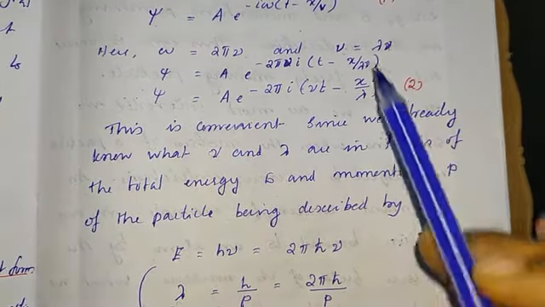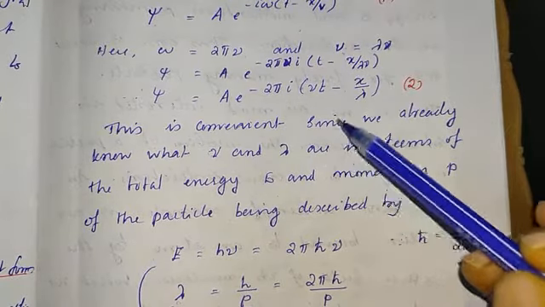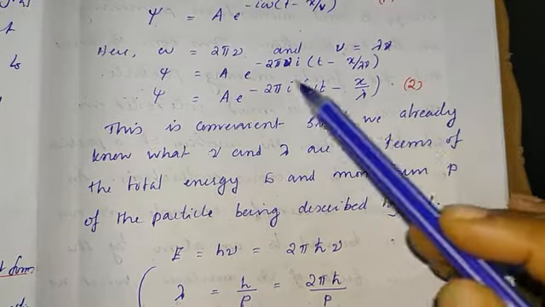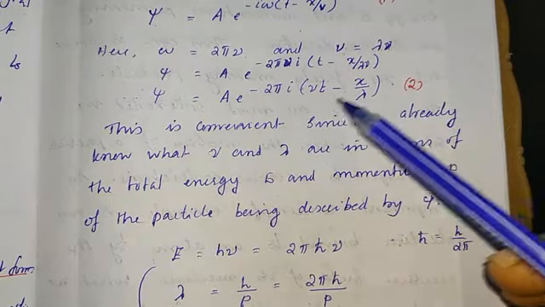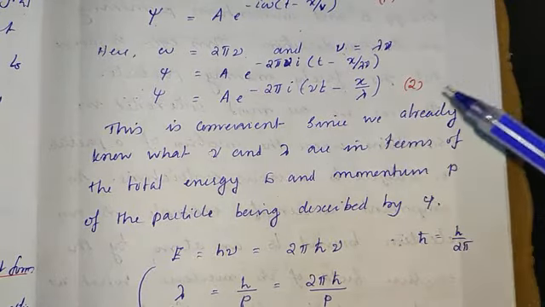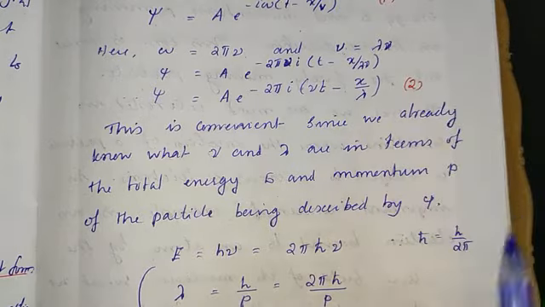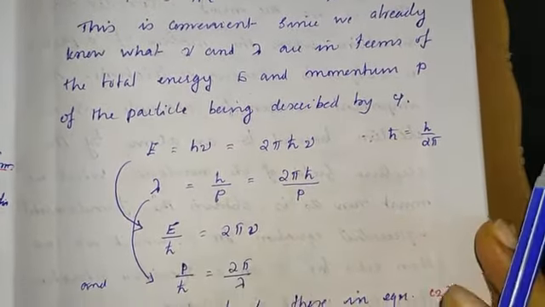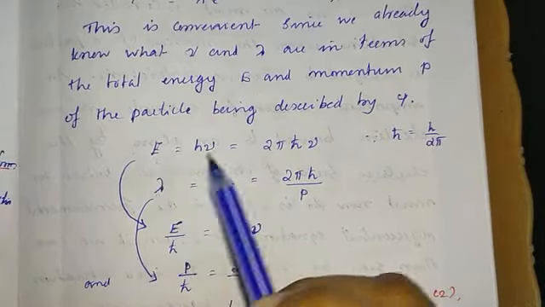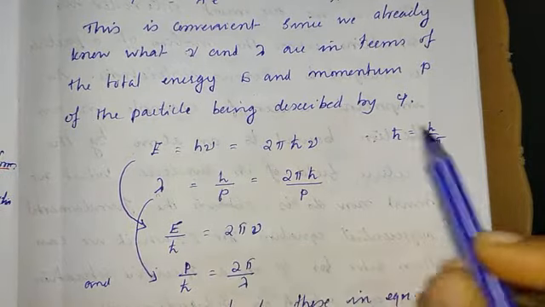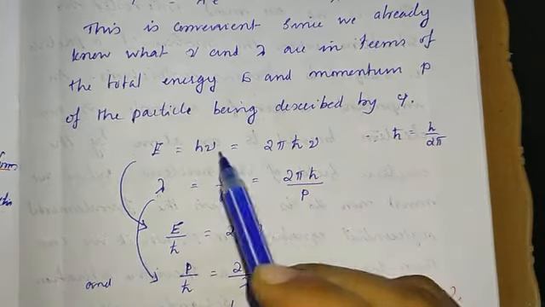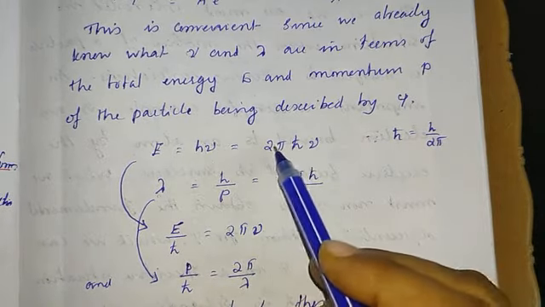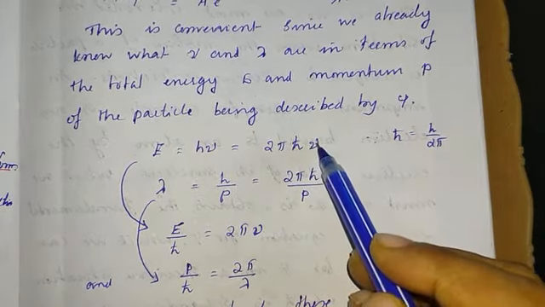So this form is more convenient to us. We know the energy of the wave in terms of nu and lambda, so we can describe the system easily. E is equal to h nu. Since h cross is equal to h by 2 pi, we can represent h nu as 2 pi h cross into nu.